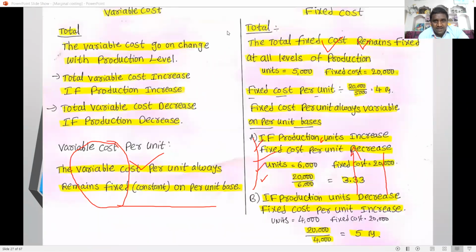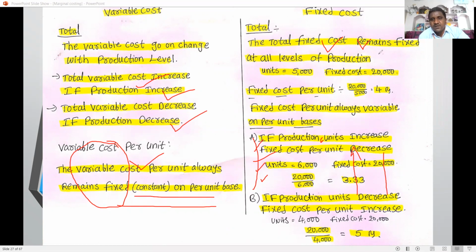Here I take one example: variable cost and fixed cost differences. Variable cost totally varies according to the production level. If total variable cost increases, production also increases. If total variable cost decreases, production also decreases. But variable cost per unit is always the same, fixed on a per unit basis.